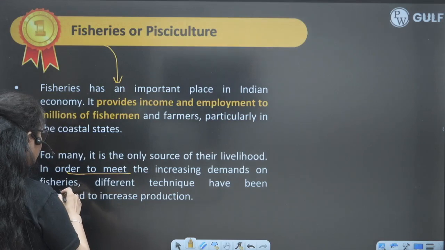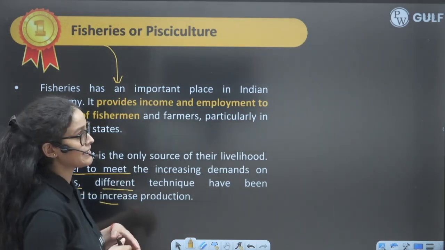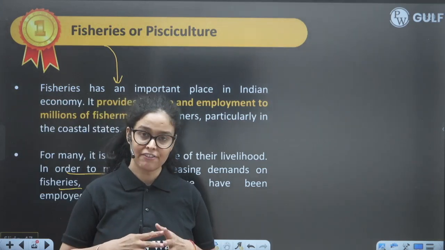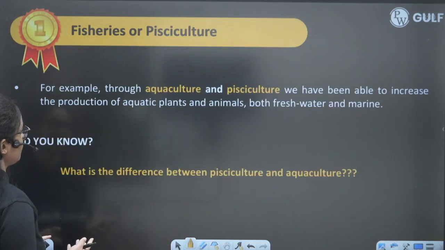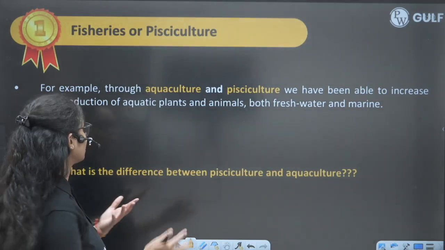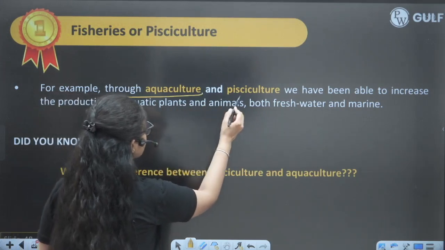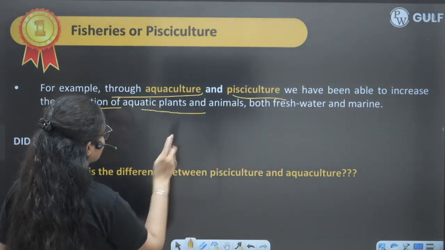And as the demand for fisheries increases, different techniques are used to increase production also. Artificially the fish production is increased, right? How to artificially increase it is not in our text, we are not doing it in detail. So aquaculture and pisciculture are to increase the production of aquatic plants and animals.